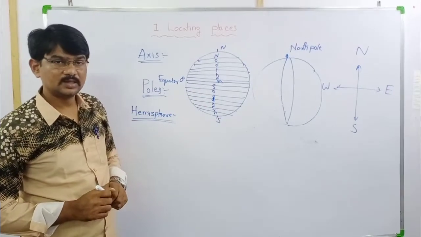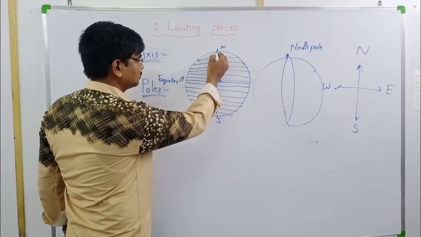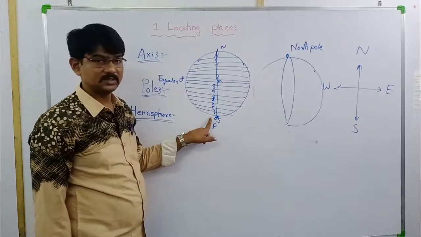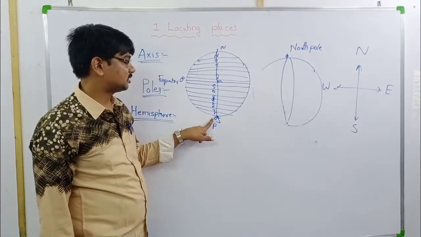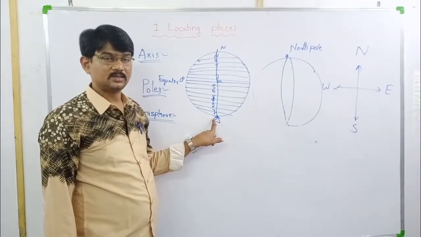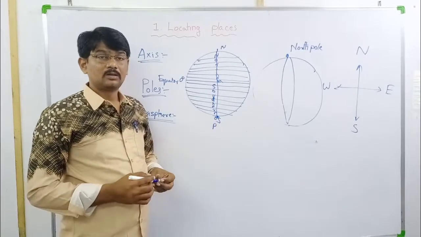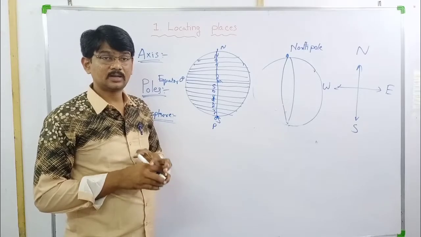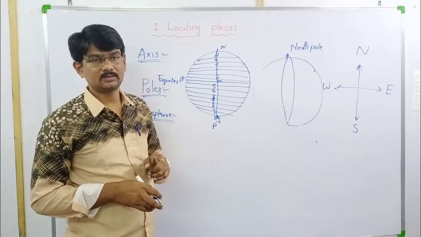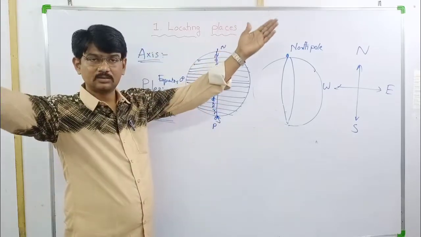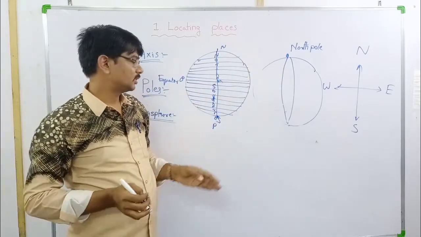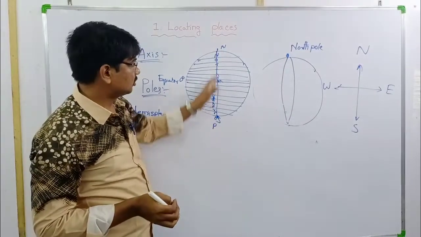One more thing already we learned, prime meridian. Yes, this is the prime meridian. What is the value here? 0 degrees. It passes through London city. One more GK bit also there on London city, which is the largest city in the world in terms of area? London city. It is having large amount of land area. So it passes through London city.